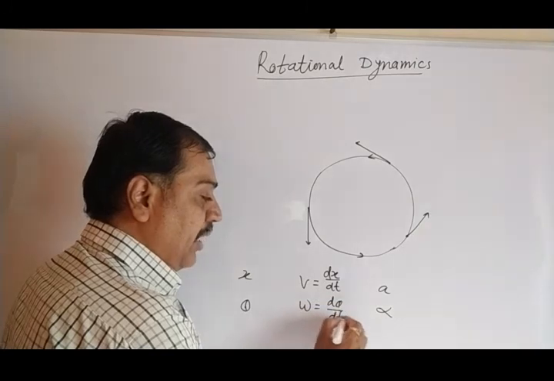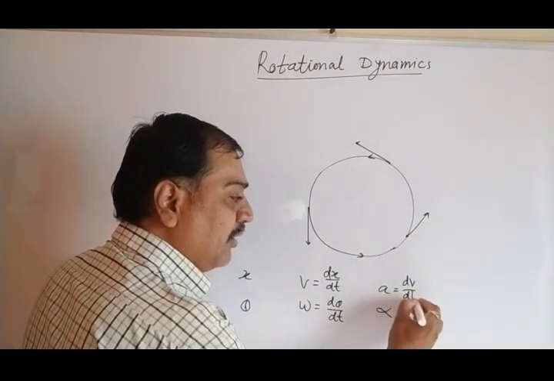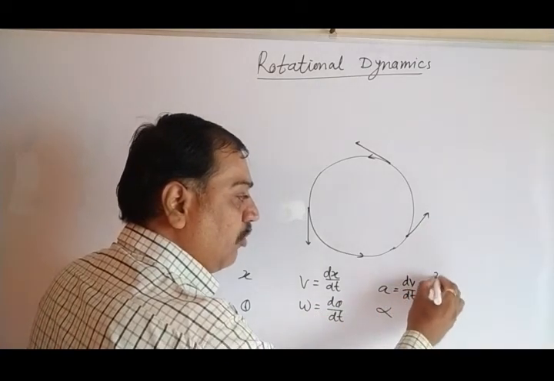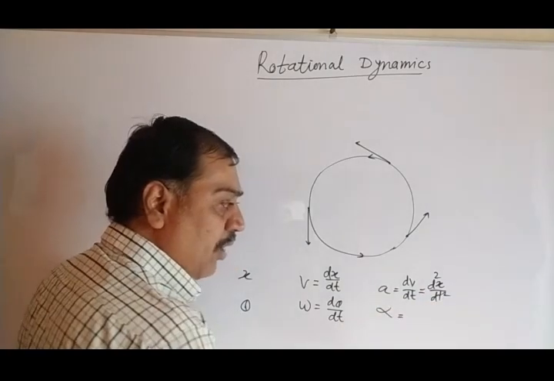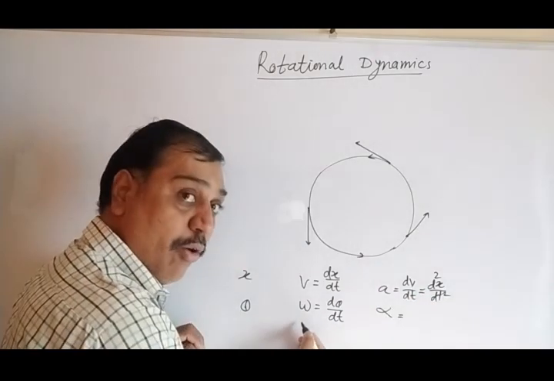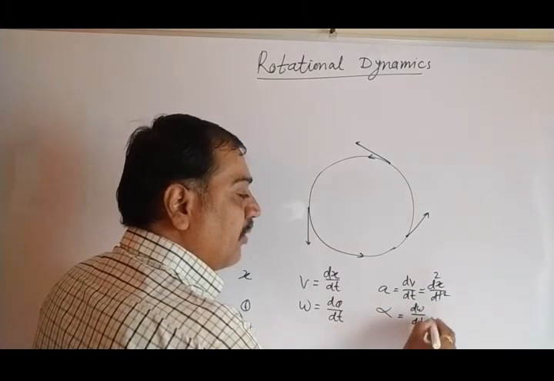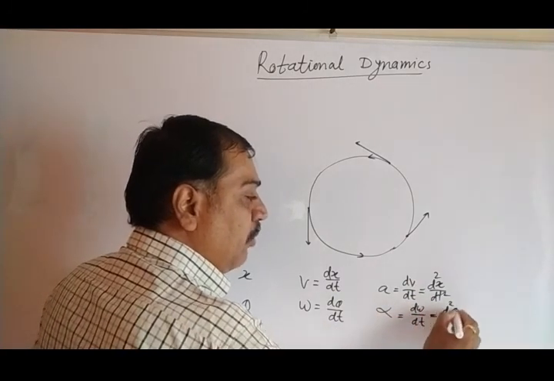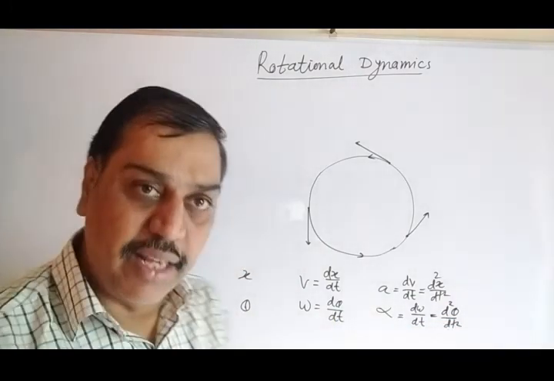If you remember, in linear acceleration, a equal to what? dv by dt, as we have learned in oscillation also, or it is said to be d2x divided by dt square. In angular, instead of v, it comes omega, so it is d omega by dt, or sometimes it is said to be d2 theta by dt square. That is nothing but angular acceleration.